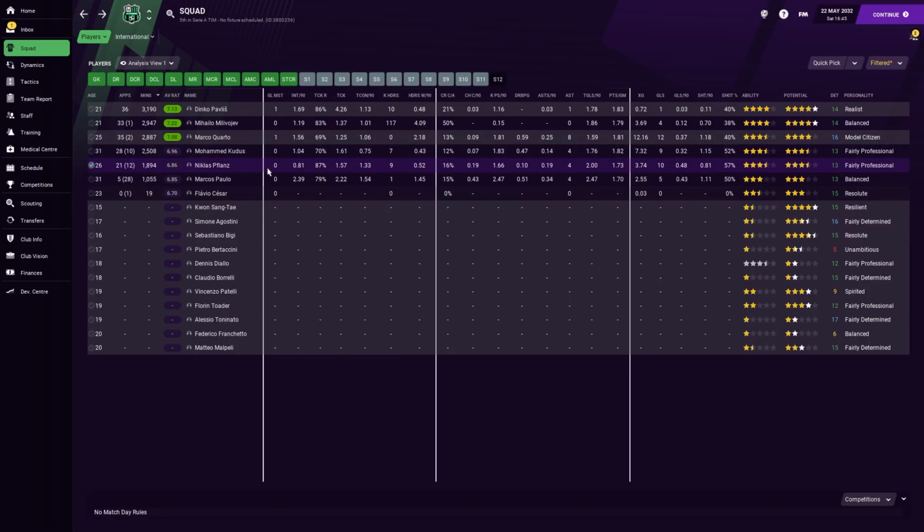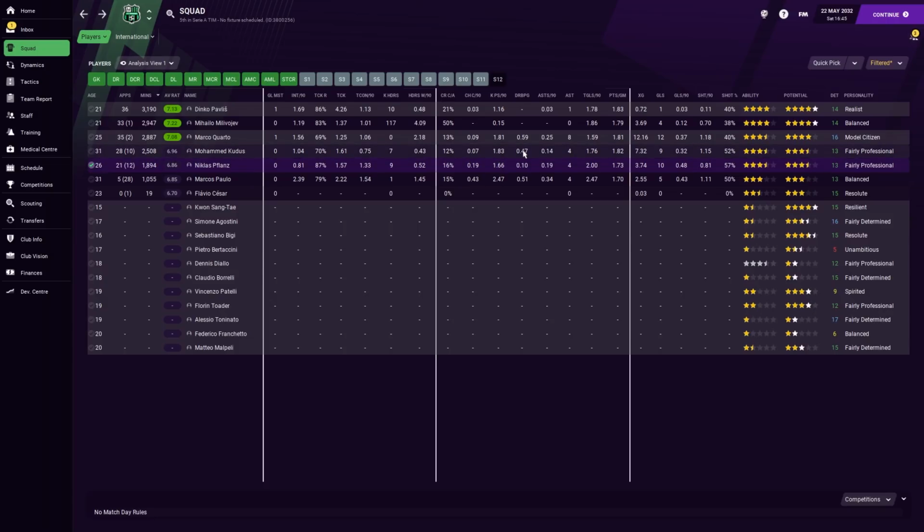So you can see straight off the bat that Flans is winning way more tackles than Mohamed Kudus. Like, well, actually, no, he's not. But he has a much better tackle percentage, which is definitely important. We do concede more with Nicholas Flans in the team, though. That is worth noting as well. Interceptions, Nicholas Flans makes a marginal amount less, but still noteworthy. Chance creation for Flans is slightly better. I'm more interested in key passes, though, and he is slightly behind Kudus.